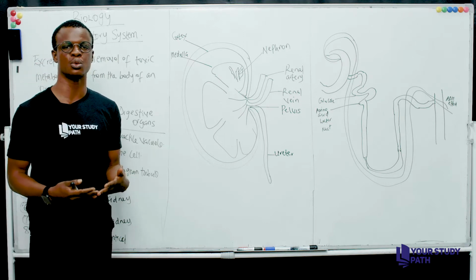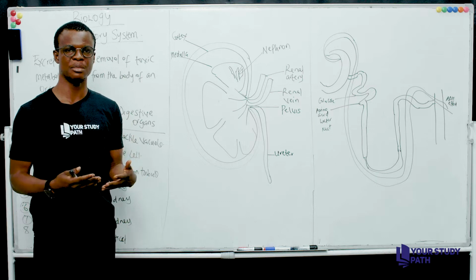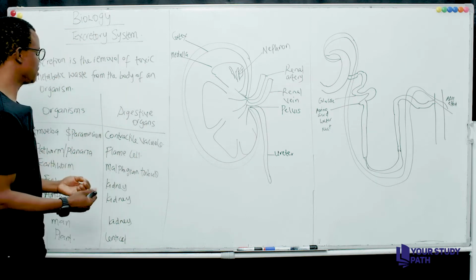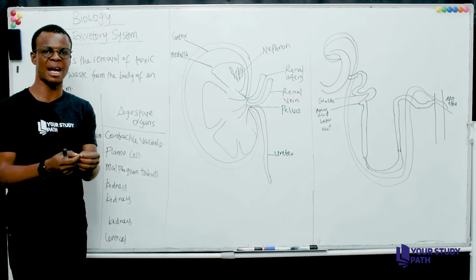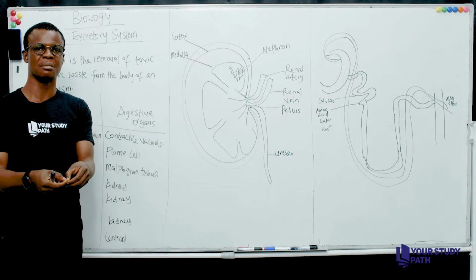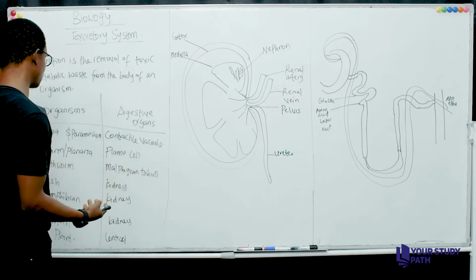Then the next one we look out for is the flatworm or planaria. The flatworm uses what is called the flame cell to carry out excretion. The flame cell is a part of the body, an organ, that is responsible for ejecting materials that are not needed in the body of a flatworm, right?